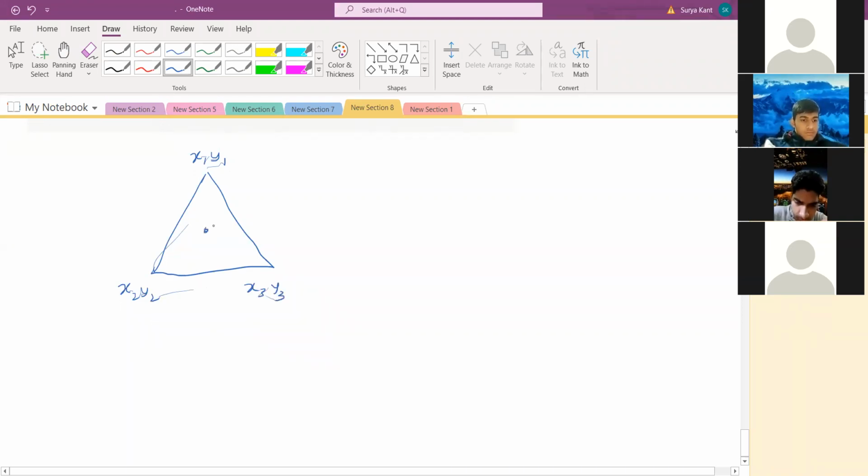To find the centroid in between, you have to do x1 plus x2 plus x3 divided by 3, and y1 plus y2 plus y3 divided by 3. This is the formula to find the centroid. It's clear?